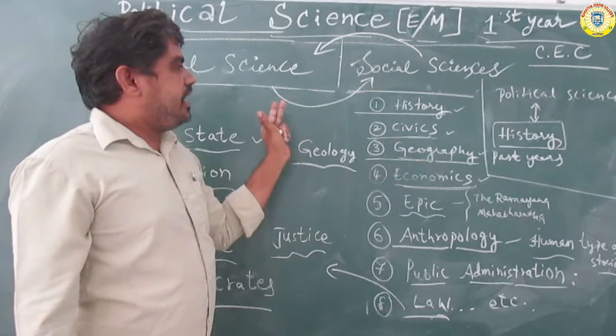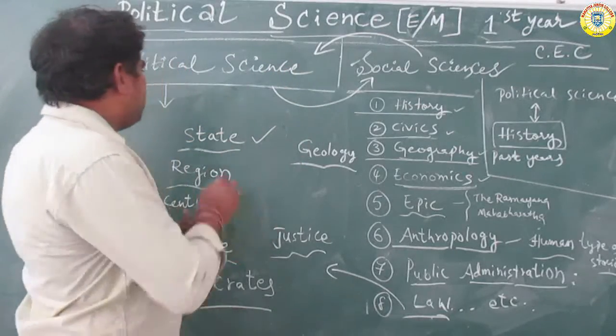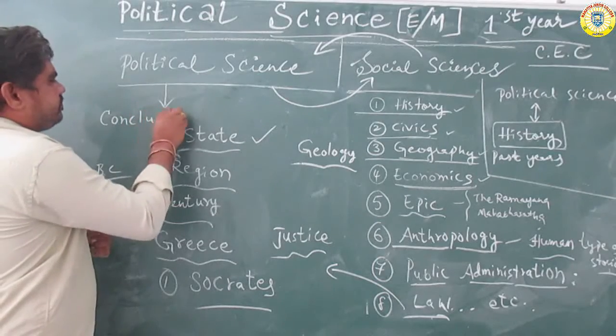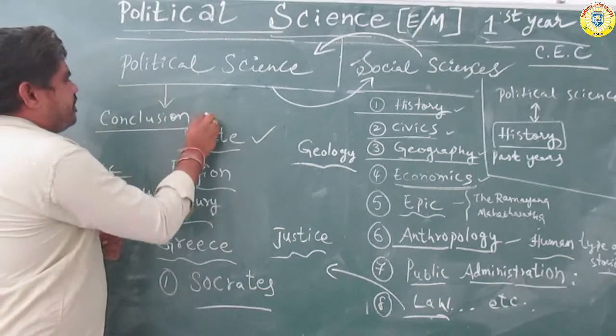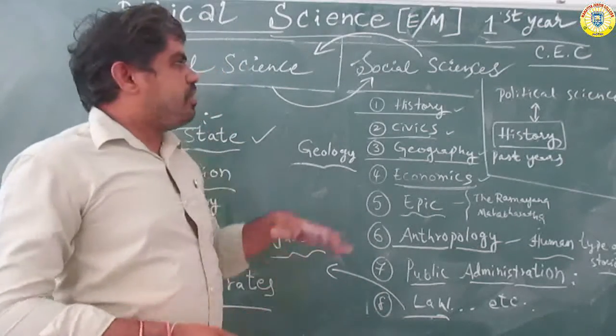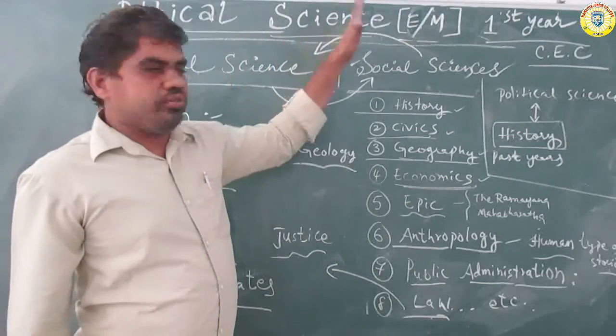Relation is the last main conclusion. What is meant by conclusion? The conclusion about social science and political science: political science is one of the parts of the social sciences.